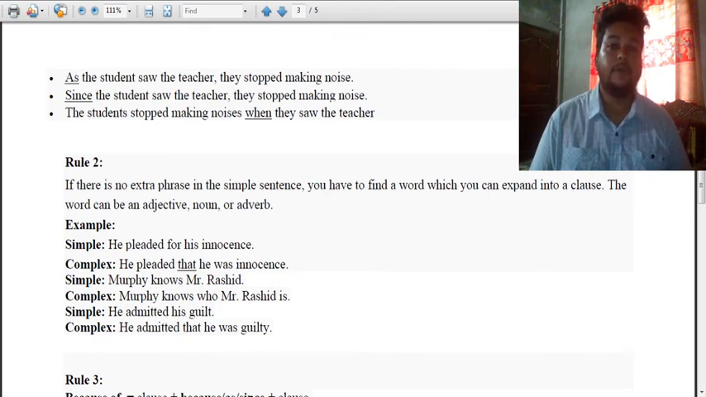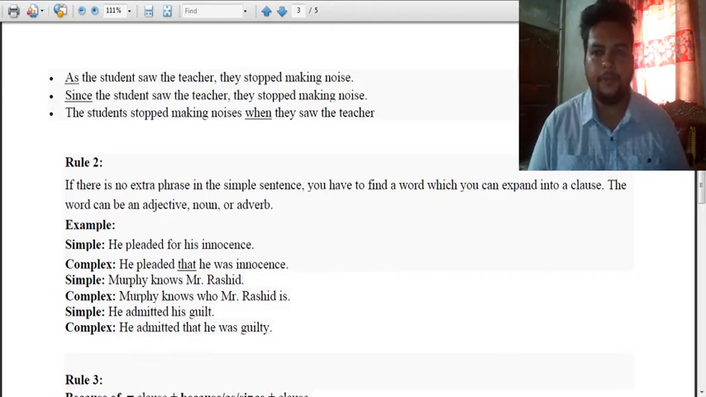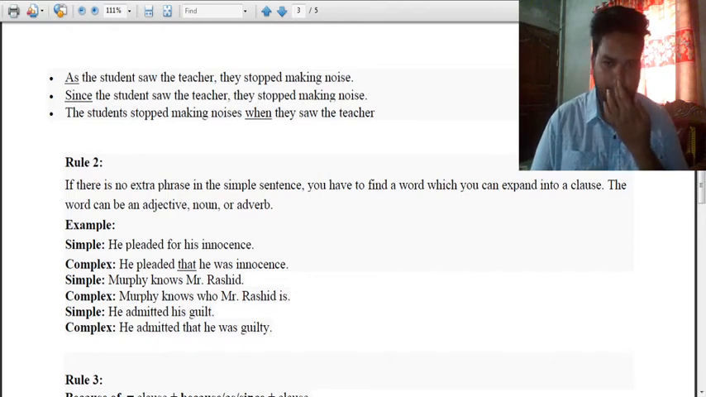In the earlier sentence we found an extra phrase. If we find an extra phrase, then what to do? And here we found that if we do not find any extra phrase, then what to do? In this case, you will expand this, but you have to pick a word for this. So it can be an adjective, it can be a noun, it can be an adverb, it can be a relative pronoun, whatever.